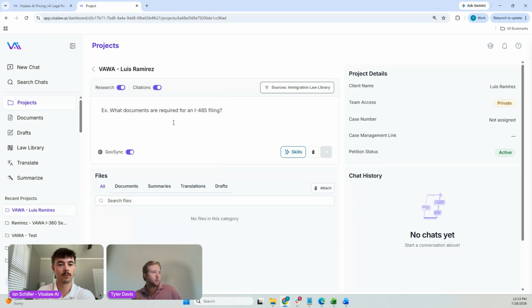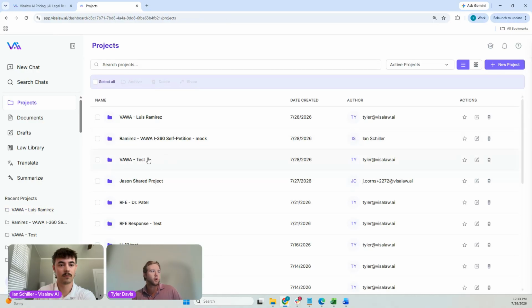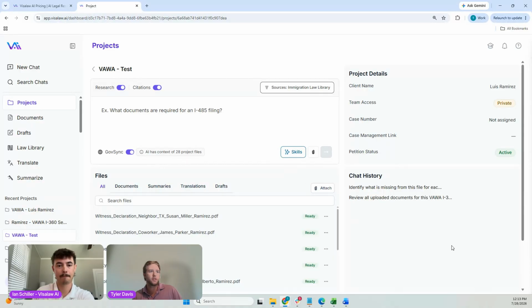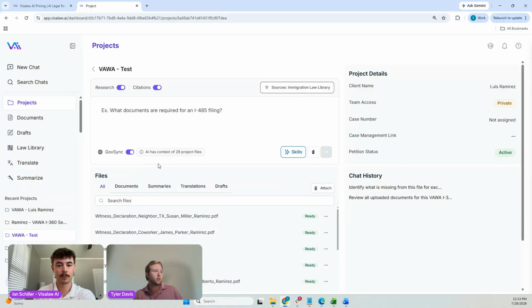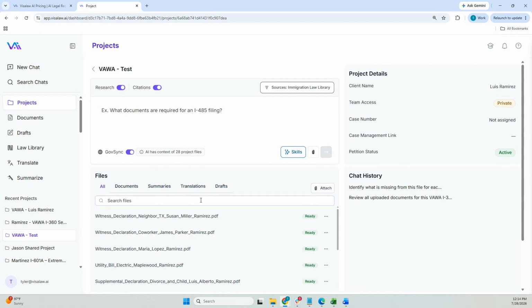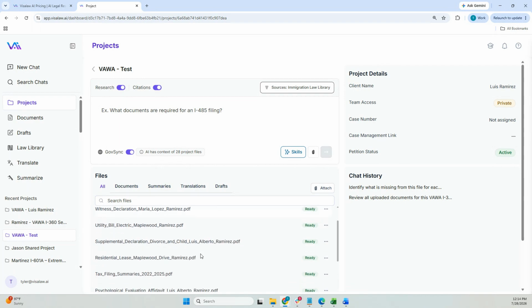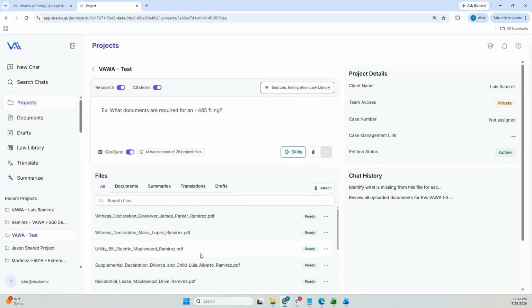Just to save some time here, we're actually going to jump into a project that we've already created and set up, just so we can spend a little bit more time going through the actual outputs and not having to wait as long, because I know we have 30 minutes for today's call. So I'm going to jump us into the same Luis Ramirez case that we already put together. And as we see here, we have 28 files that we uploaded as evidence for this case. We've already uploaded that into the project here, and it's ready to go.